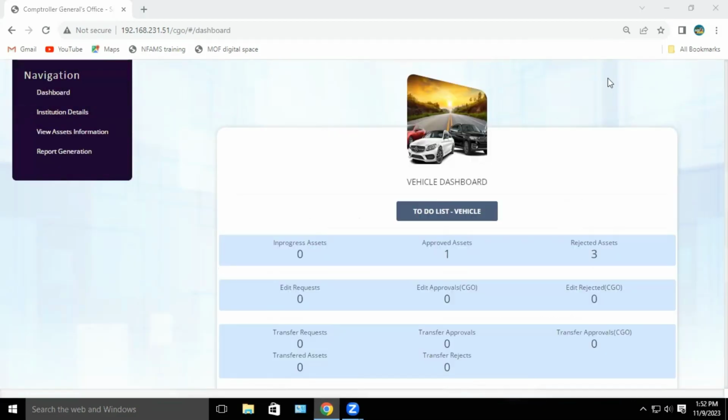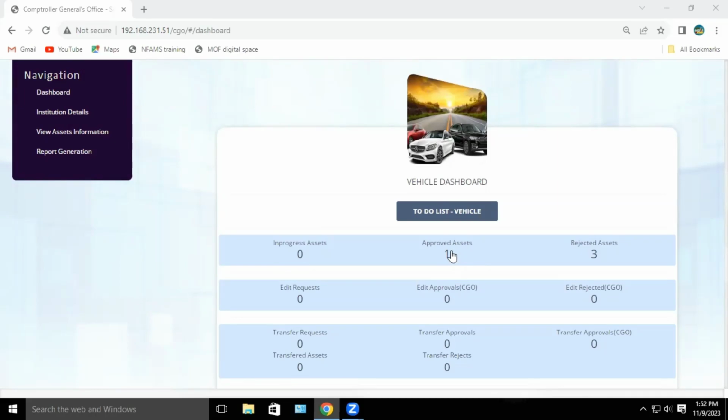So we discussed 4 scenarios that a data verification officer should perform. Now in the data verification officer's dashboard, you can see in progress assets 0. This means there are no vehicles to verify information. And see here approved assets 1. This means there is one vehicle of which basic information and valuation information have been verified, selecting verify, treating them as correct.